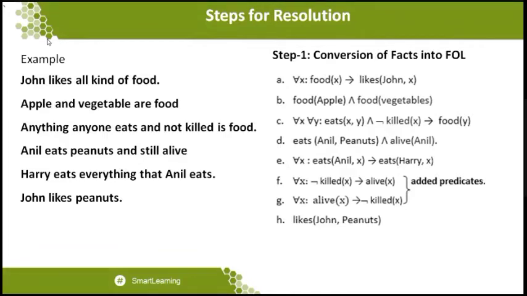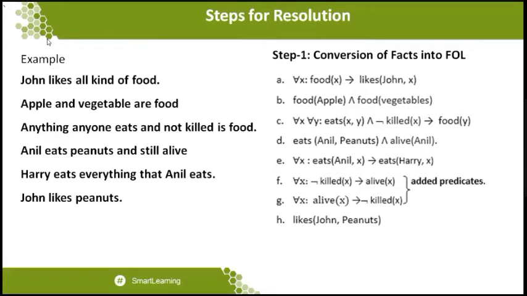For example, some other statement is available. Anil eats peanuts and is still alive. So prove that Anil is alive. But the statement we are proving, the statement of proof, we will call it with the name of Anil not killed. But the statement is compromising with alive, while I am putting a statement of not killed. So how will these two statements go for compromise?